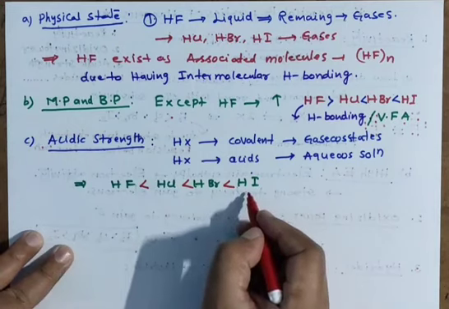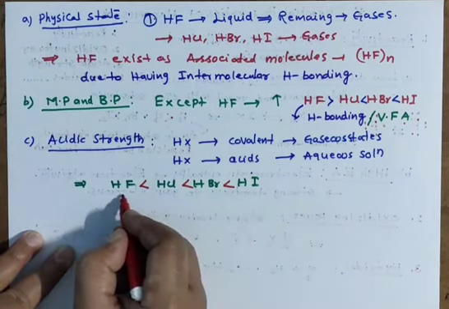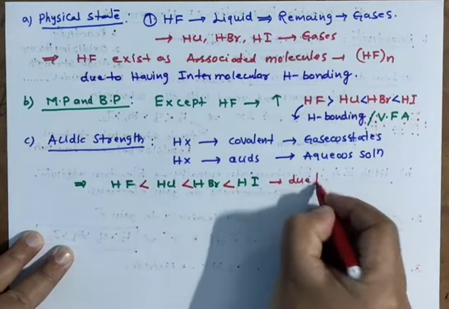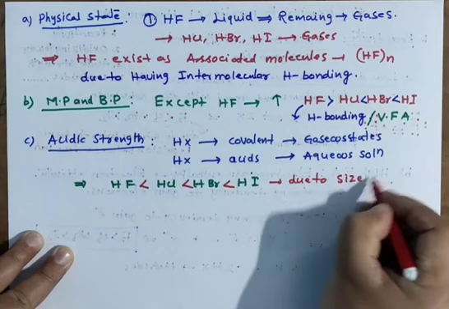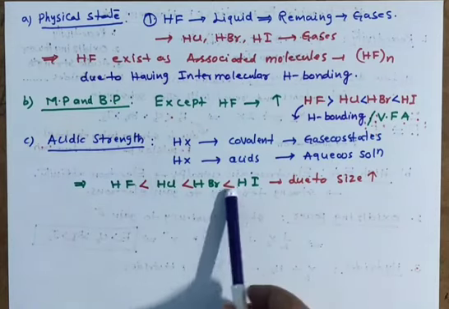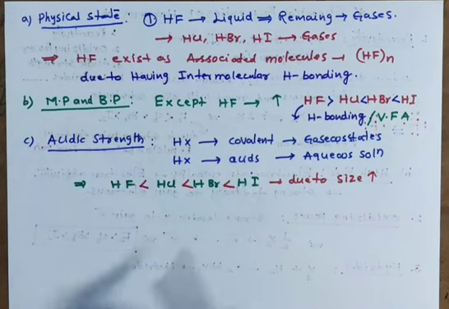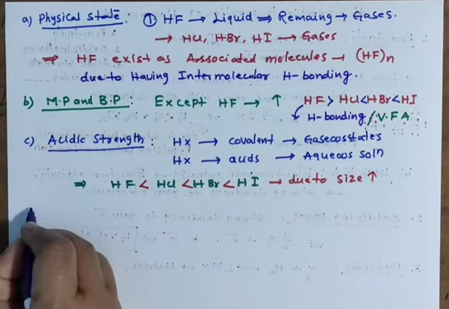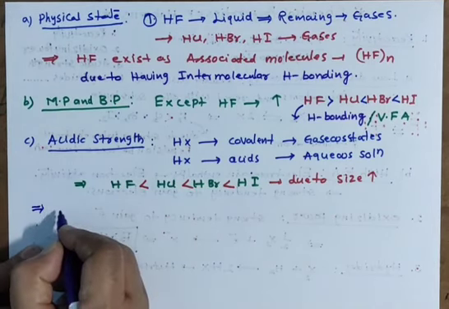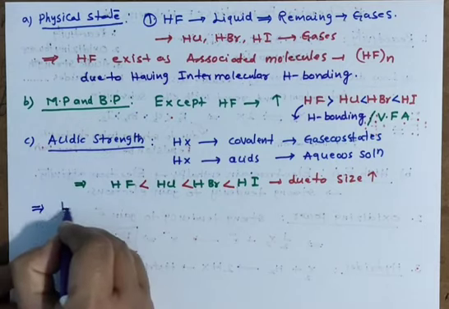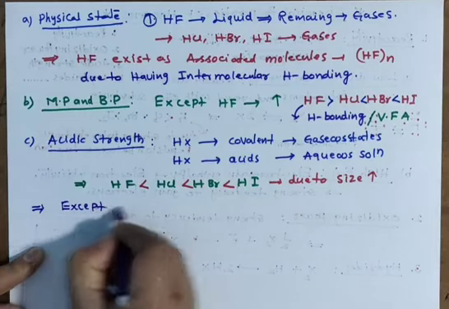HI is the strongest, HF is the weakest in this family. The reason is size increasing down the group. As size increases, dissociation is easy and it is ready to donate H plus, which means it is a strong acid. So remember HF is a weak acid in this family,